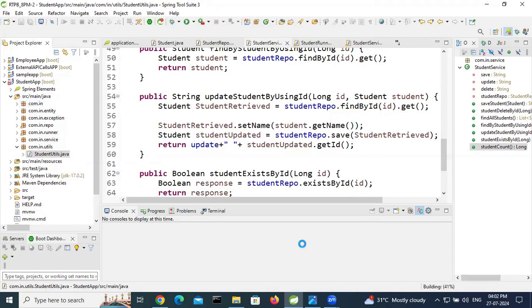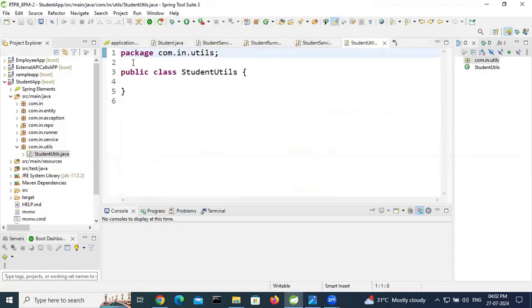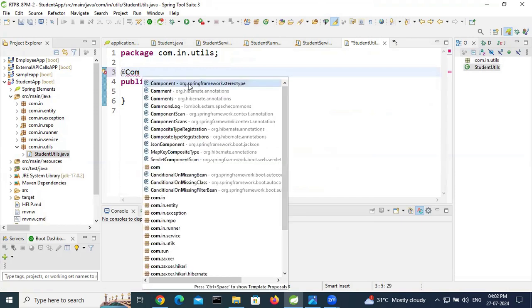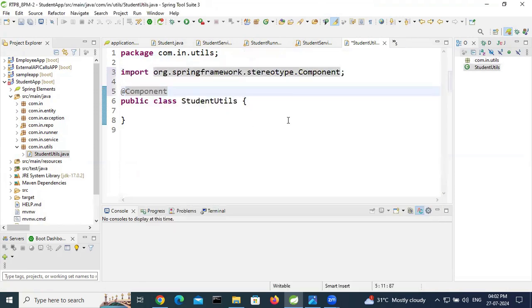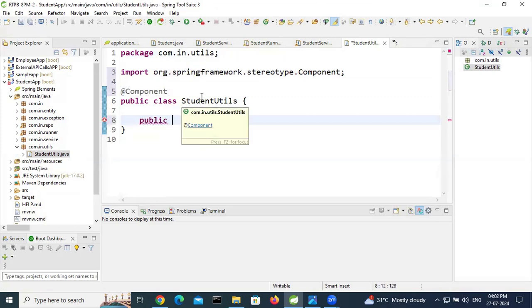In this StudentUtils, we will create one method to convert a number to a word. Take one method, public. Most of the util class methods are static. Public static, findCount.